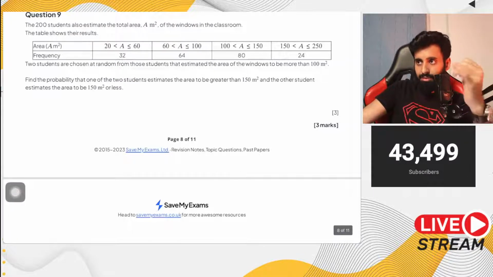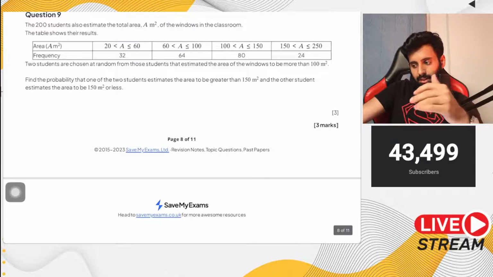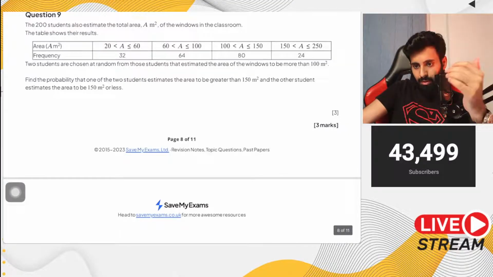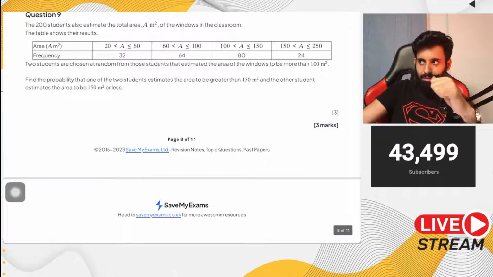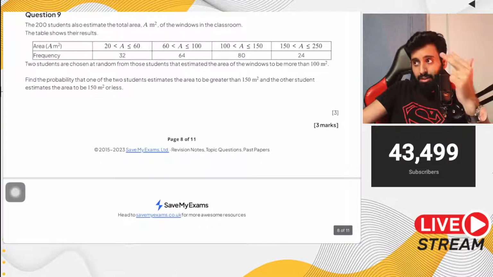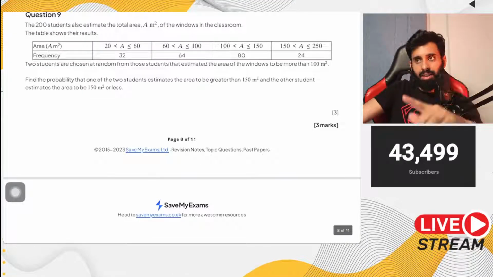Like for example, we did a question that he picks the green ball is the first, second, or third. Now these are three ways of fulfilling the condition. So in that case, what did we do? We worked out the probability and we added them up. Then how do you make sure that the second one is green? That is, if the first one is blue and then the second one is green.